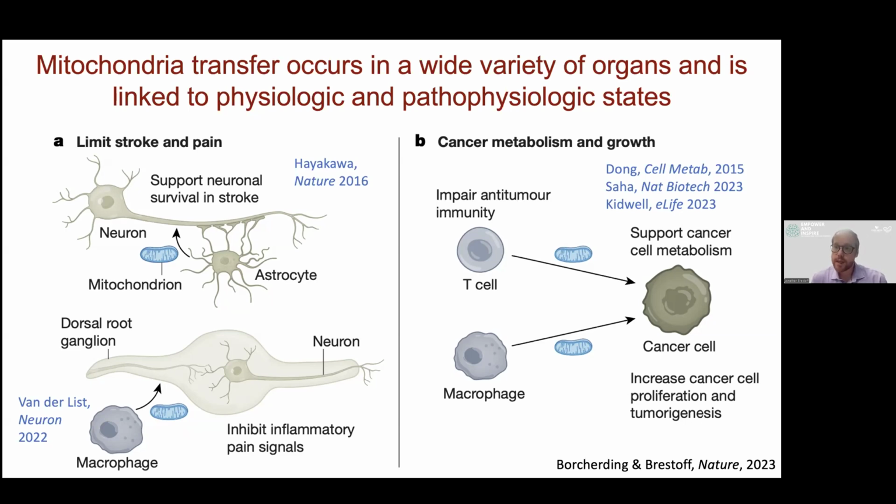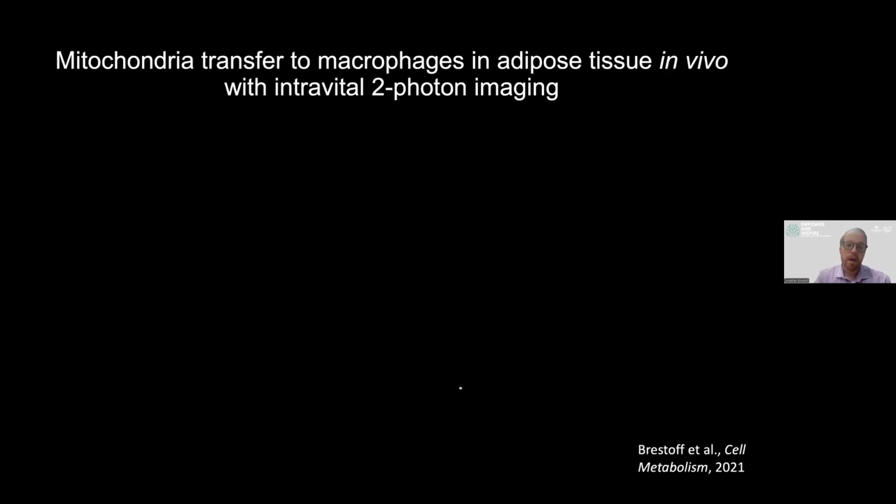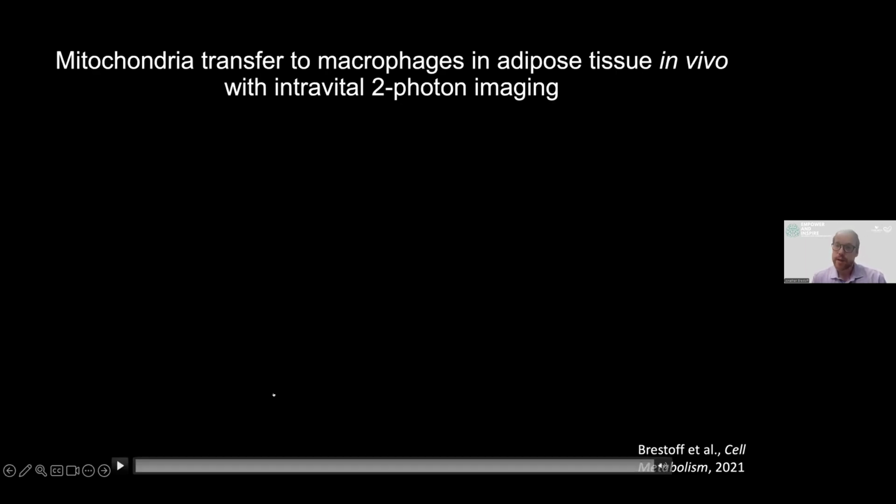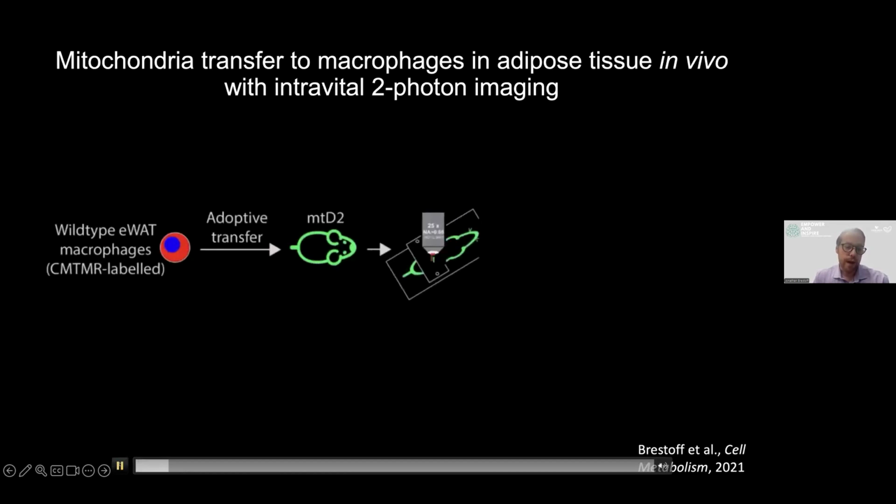In addition, cancer cells actually hijack this process and they steal mitochondria from tumor-associated immune cells like tumor-infiltrating lymphocytes or TILs. This simultaneously impairs anti-tumor immunity, but also provides energetic support to these highly energetically demanding cancer cells. My lab is primarily focused on studying metabolic disease pathogenesis in the context of obesity, and so we're really interested in the adipose tissue and wanted to visualize this process unfolding within that organ.